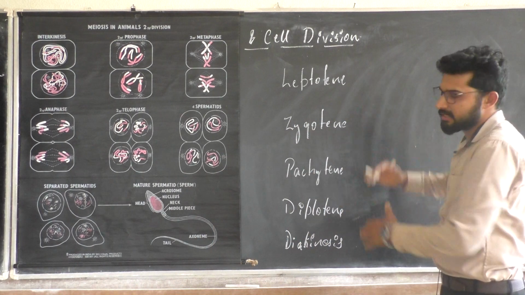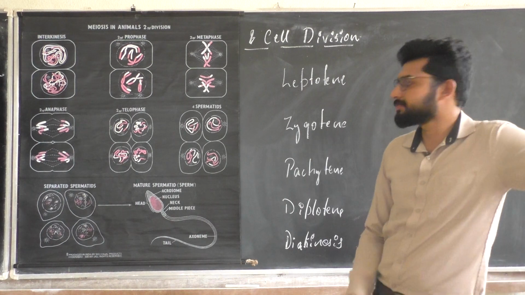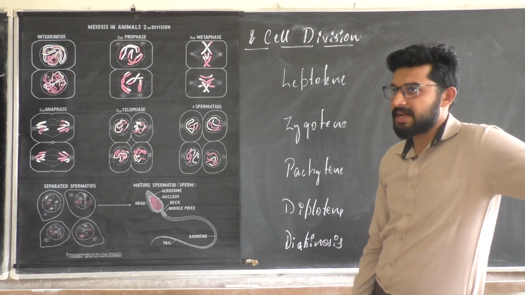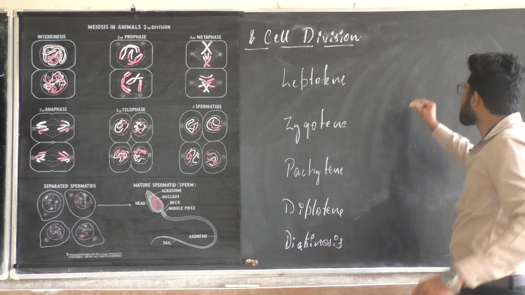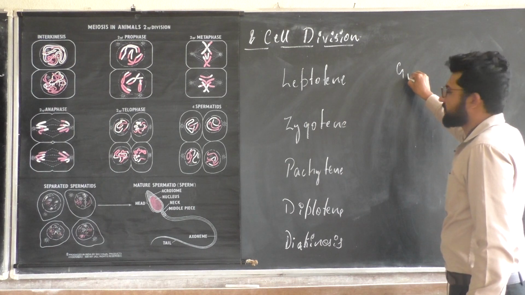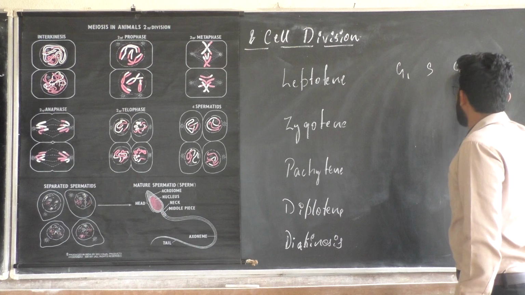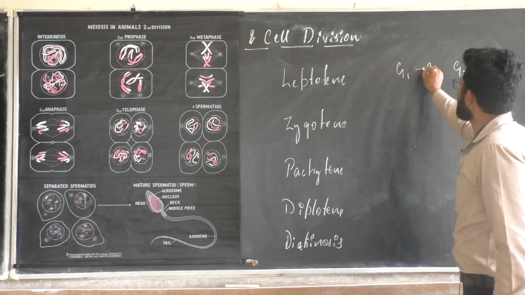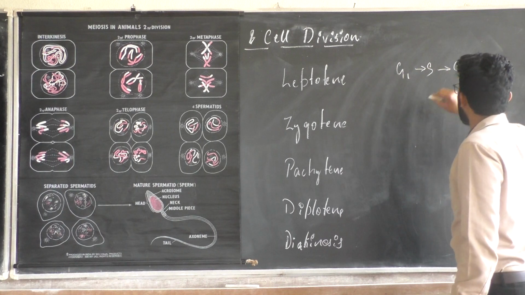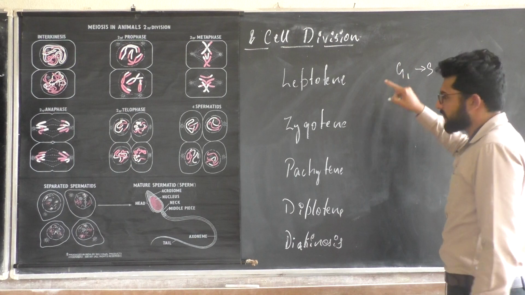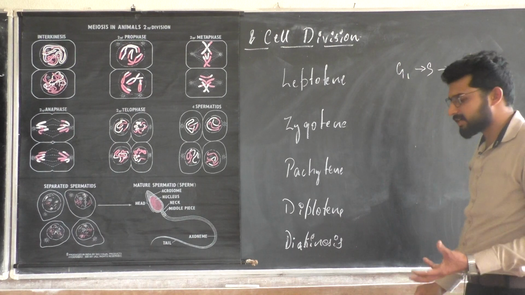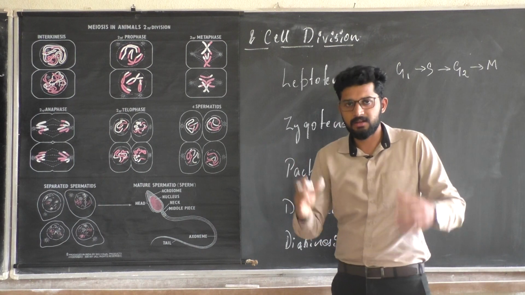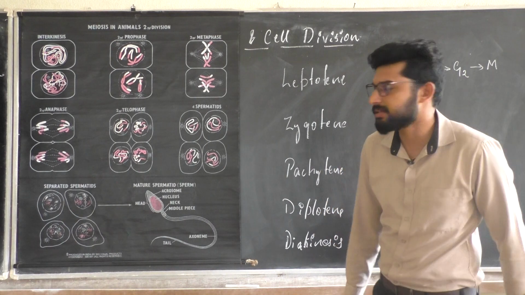Let us study one by one in depth. What is leptotene? As you know, dear students, in the cell cycle first you have the G1 phase, then the S phase, then the G2 phase, then you get into the M phase. In G1 phase, the cytoplasmic component of the cell increases and the size of the cell becomes larger.